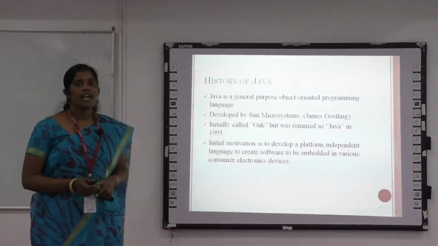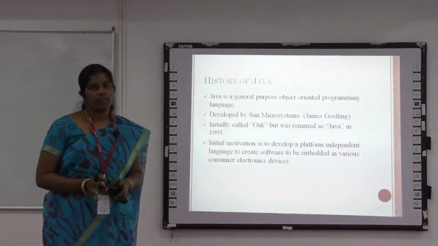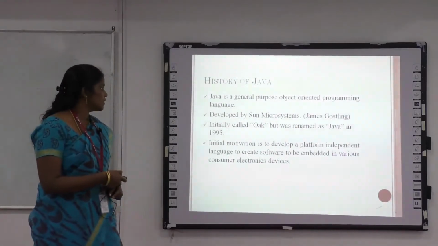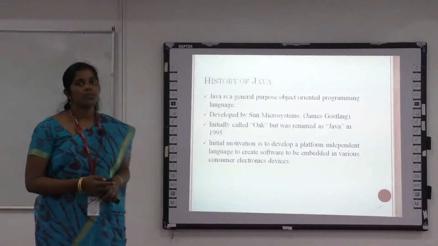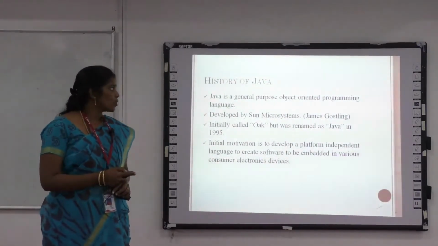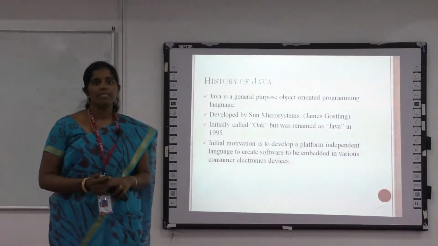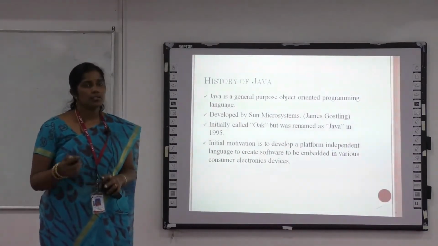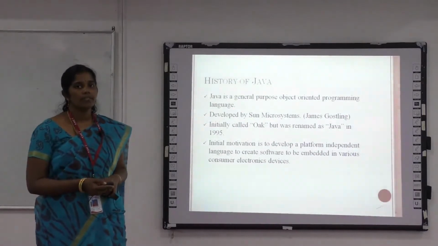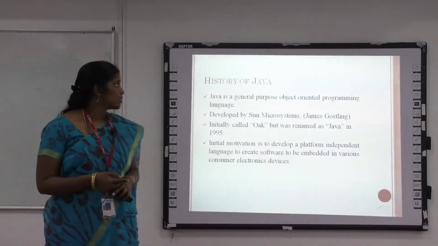Initially, Java was developed for embedded systems, for consumer electronic products. For that purpose only, they developed the Java program. James Gosling and his group members, four members, developed the Java program. Later, it was taken by Sun Microsystems, which is now owned by Oracle.